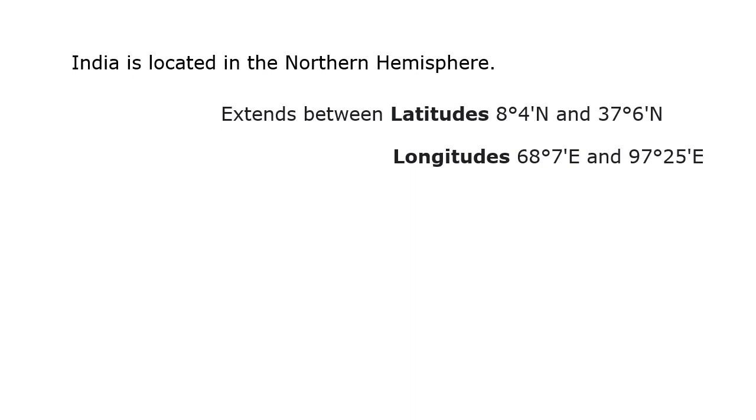So the extension of India in the northern hemisphere is between these latitudes and longitudes.